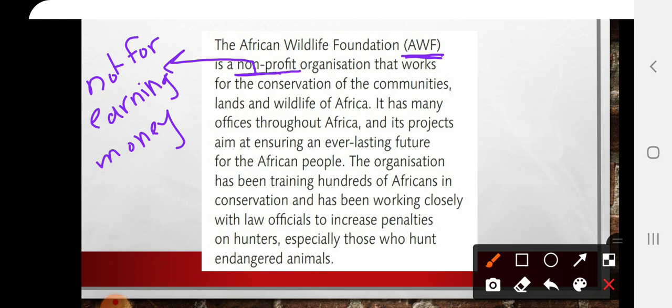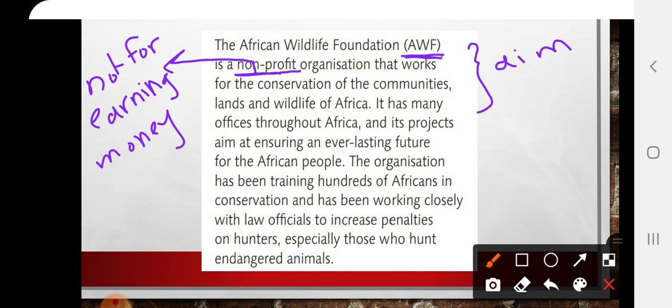It's a non-profit organization that works for the conservation of the communities, lands, and wildlife of Africa. So what is the main aim of the African Wildlife Foundation? First, it's a non-profit organization. It works for the conservation of communities, lands, and wildlife of Africa.